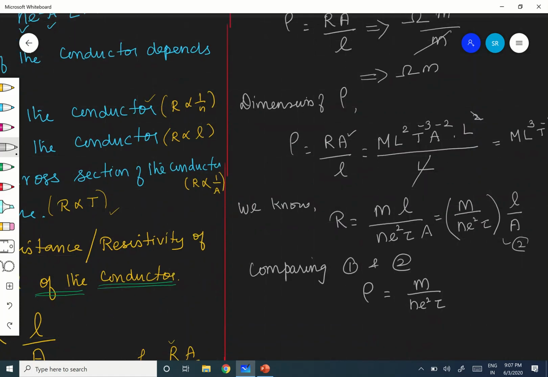Very important relation, children. Rho is equal to m by n E squared tau.